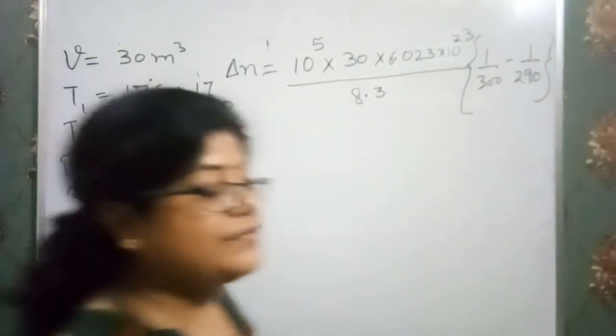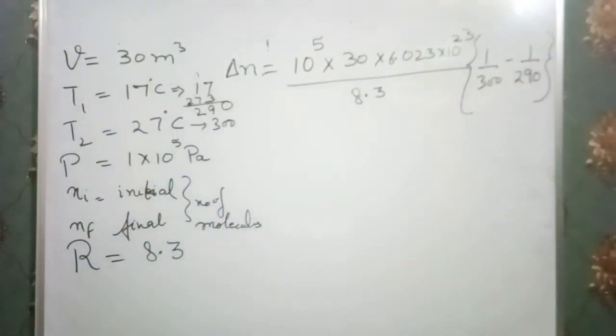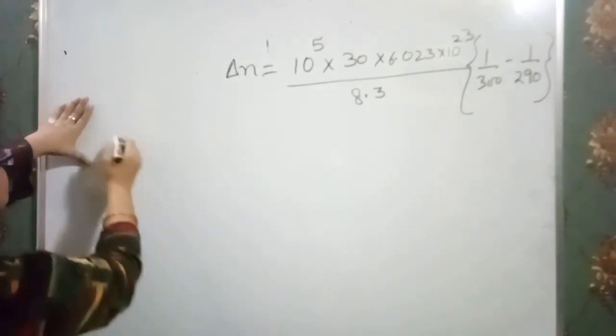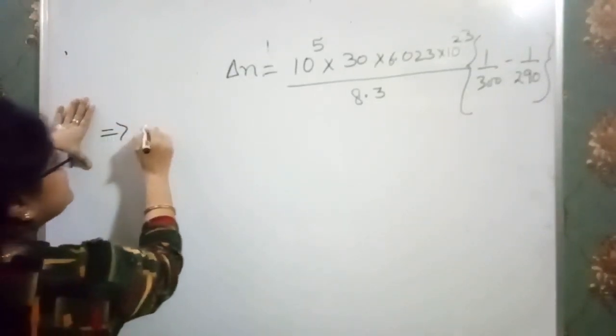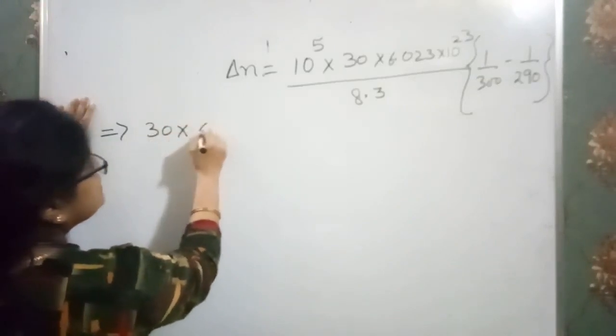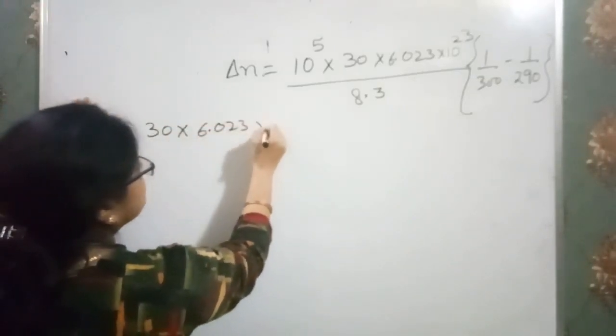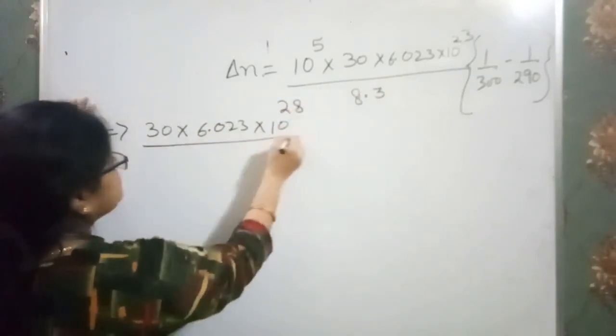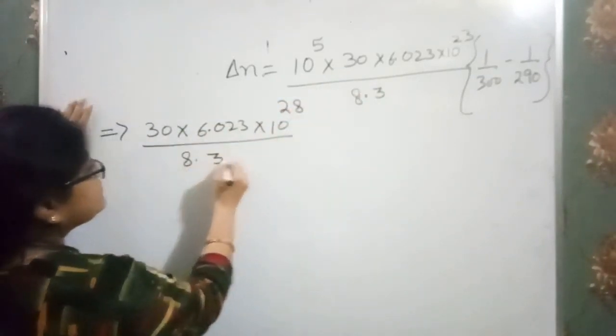Just evaluate. Now I am going to evaluate this. Just write 30 into 6.023 into 10 to the power, just add them, 28 over 8.3.